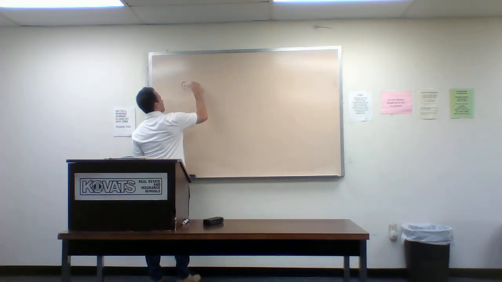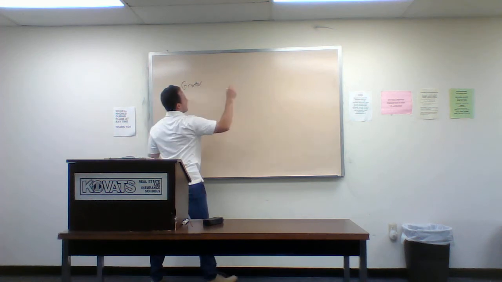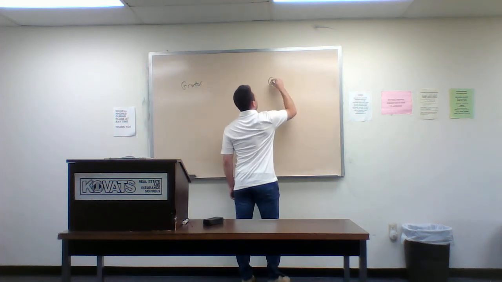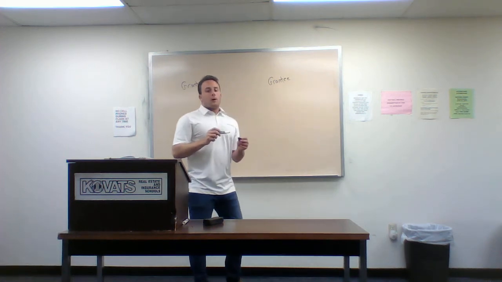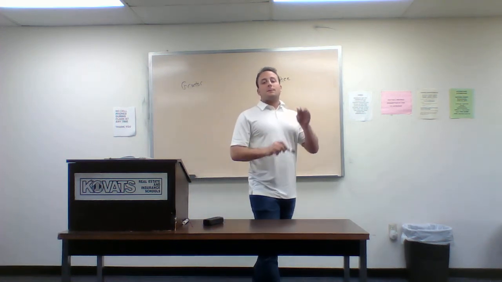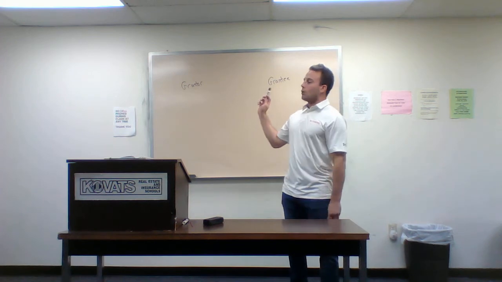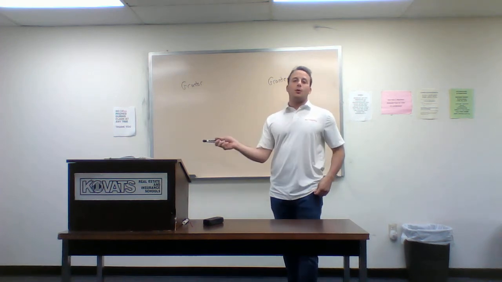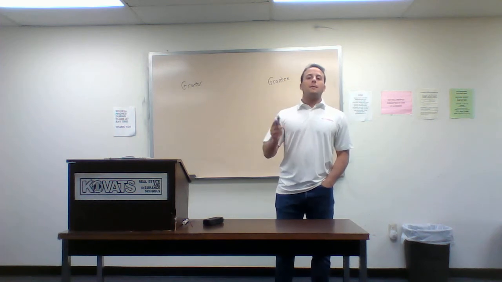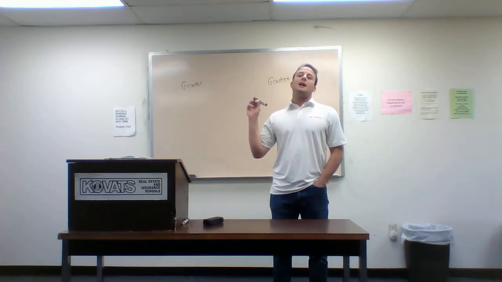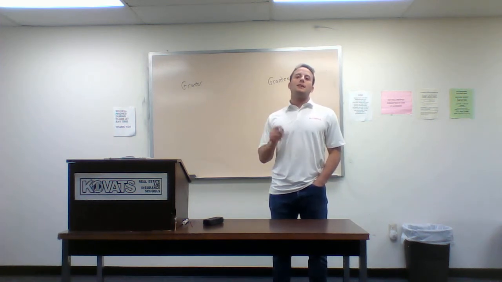So grantor and grantee. First and foremost, the first thing to note is which one has to be a competent party. The grantor, the party who's giving the deed, must be a competent party. What is a competent party? Somebody who is 18 years of age, of sound mind and memory. The grantee does not have to be a competent party. The grantee simply has to be named.